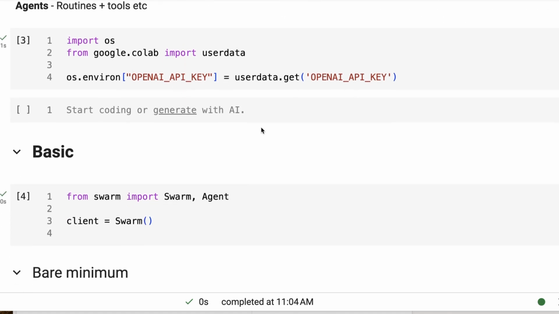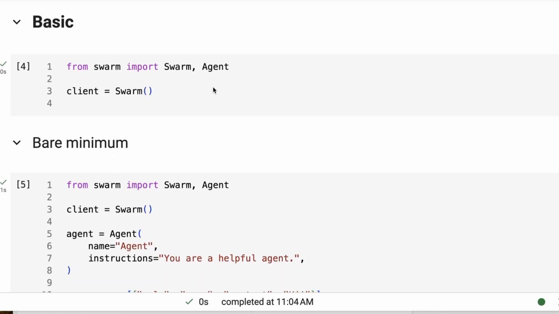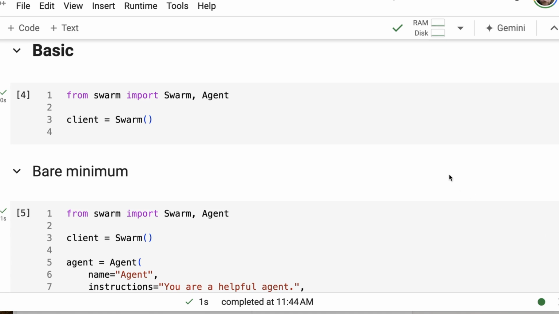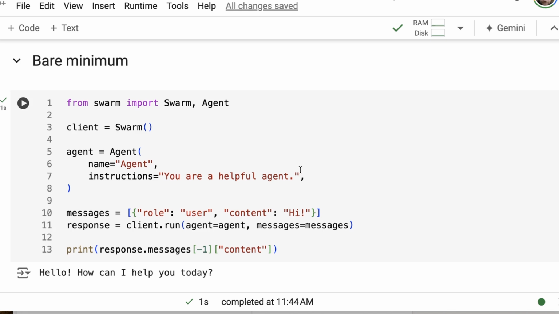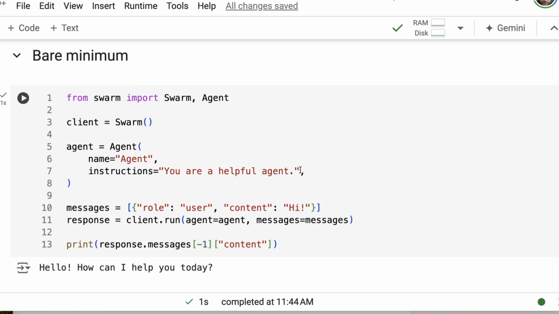All right, so I'm bringing in the OpenAI key. This notebook is basically taken from some of their examples. I fleshed some of them out a little bit more, and I've put some custom ones at the end as well. The two key classes that you're going to use are Swarm and Agent. You could think of these a little bit like Crew AI, where your swarm is the crew, and then you're instantiating agents.